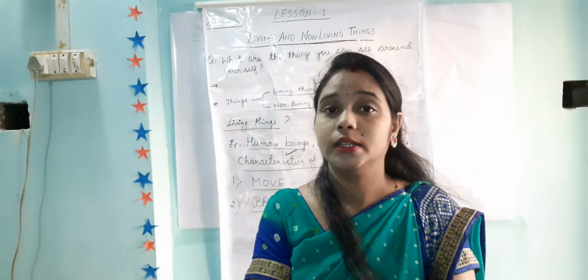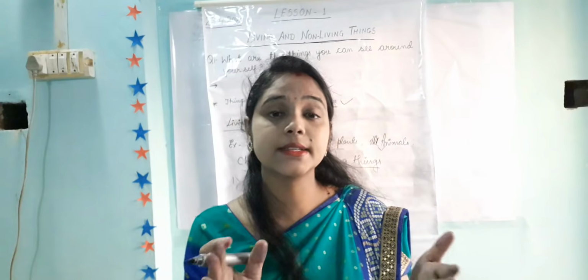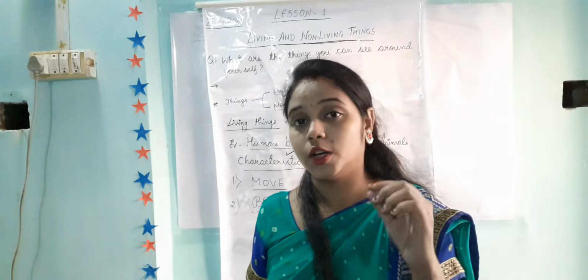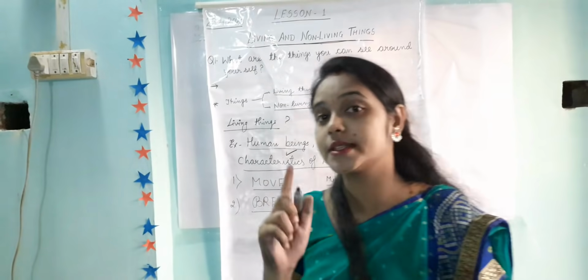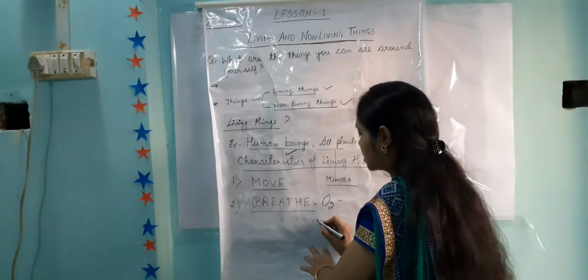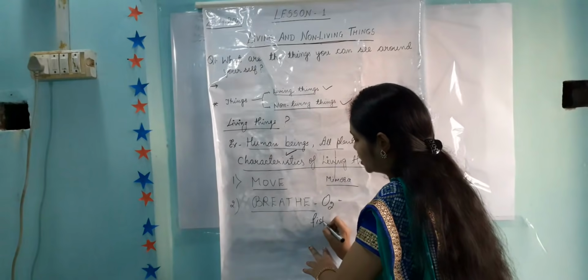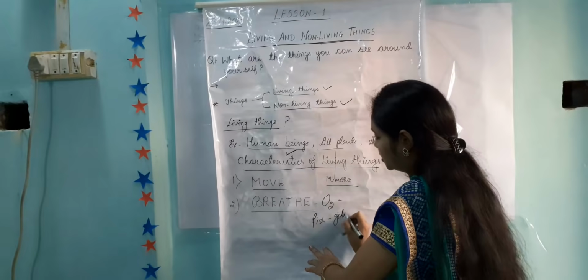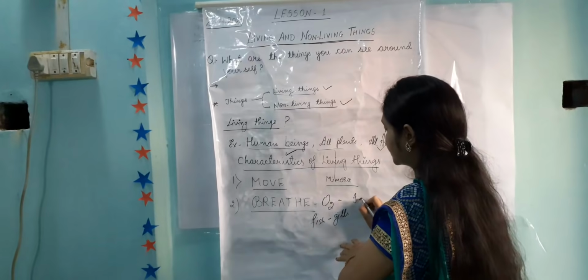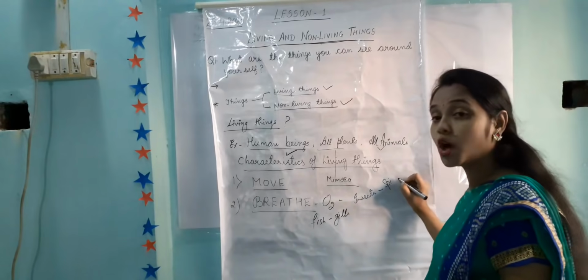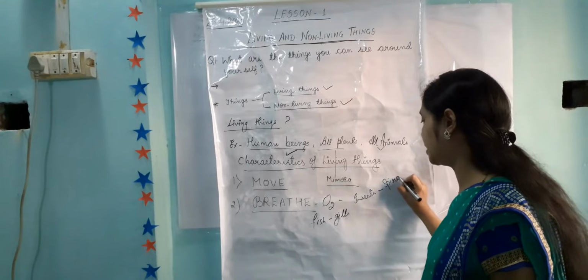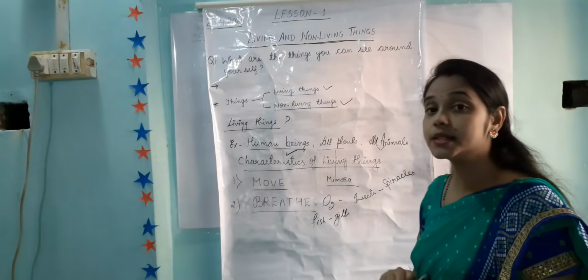Then insects breathe through their body holes. On their body, small holes are present, known as spiracles. So you can say that fish breathe through their gills, and insects breathe through small holes present on their bodies, known as spiracles.